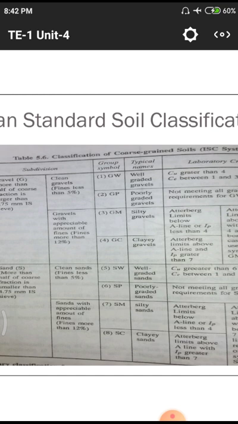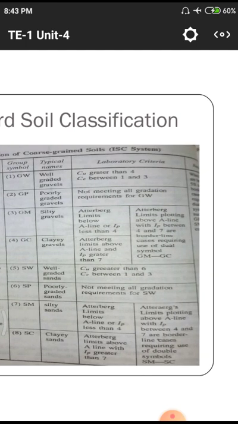Once again I will repeat. First, G means gravel, S means sandy. Those two are the classification of the soils: first one is gravel soil, second is sandy soil. Next we have W, P, M, C. In the two conditions, W means well graded gravels, P means poorly graded gravels, M means medium graded, which we simply call silty gravels. After that, gravel with some quantity of clay content. Those two are the same: W, P, M, C in two cases.